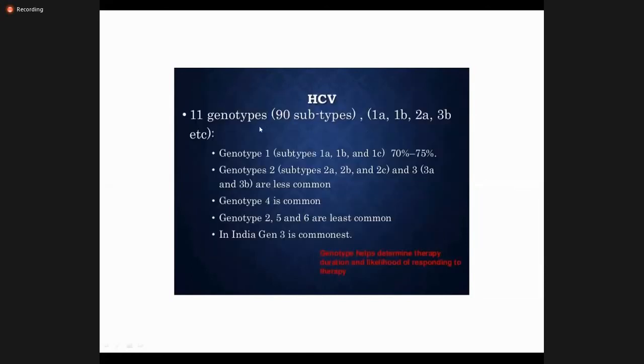So genotypes, there are 11 genotypes, and out of those genotypes there are 90 subtypes. Like if genotype 1, there are subtypes A, B, C, and so on. For third years, you do not need to remember the genotypes. But for Pakistan we have genotype 3. Like India, genotype 3 is common, so in Pakistan it is 3 and then 1.